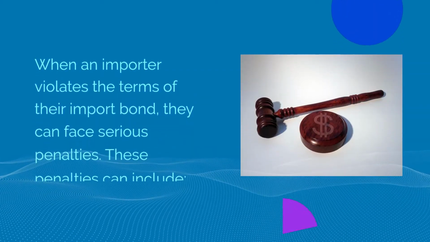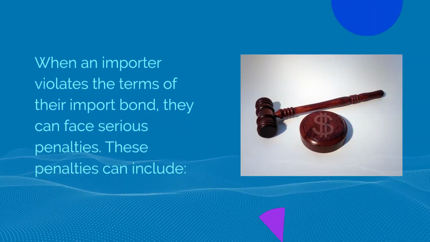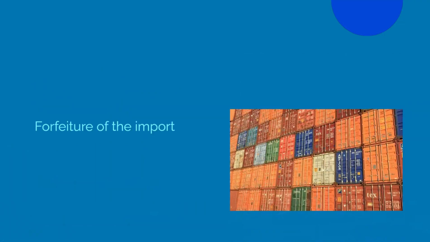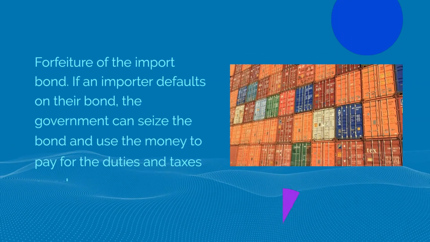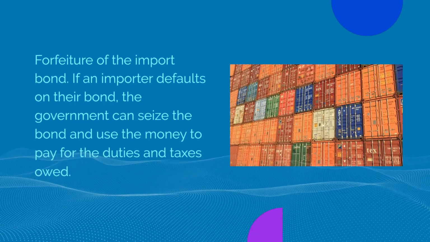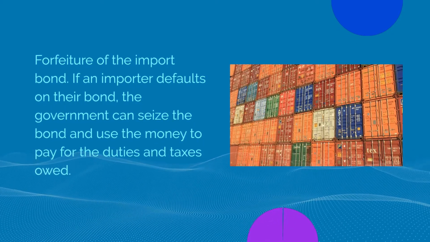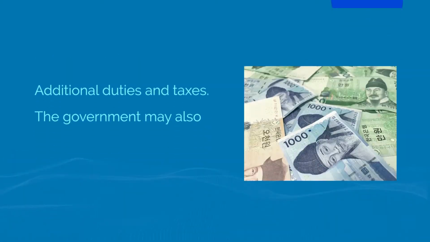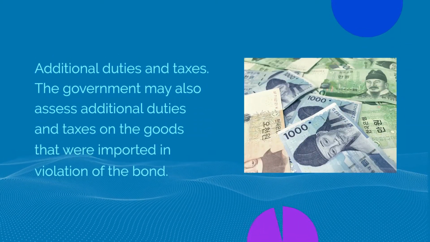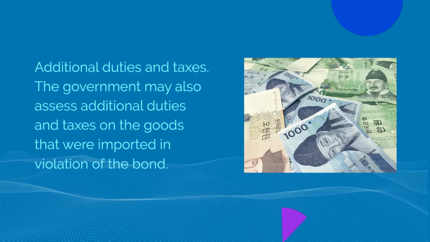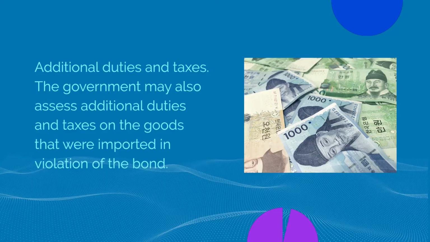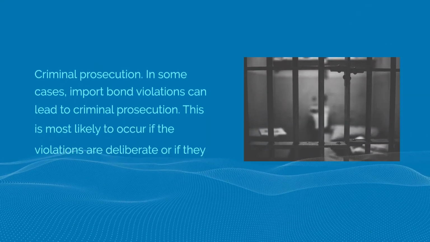When an importer violates the terms of their import bond, they can face serious penalties. These penalties can include forfeiture of the import bond. If an importer defaults on their bond, the government can seize the bond and use the money to pay for the duties and taxes owed. Additional duties and taxes. The government may also assess additional duties and taxes on the goods that were imported in violation of the bond.